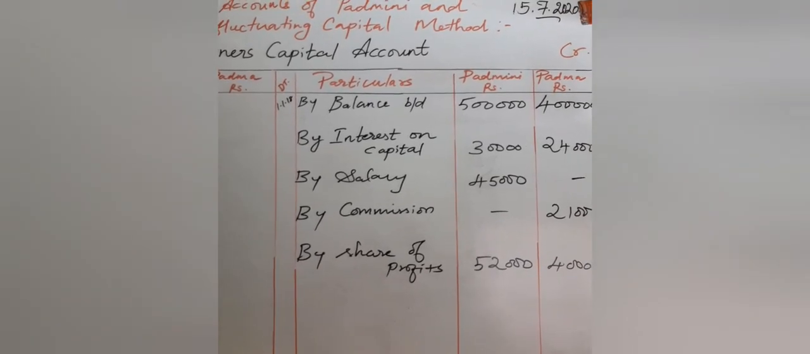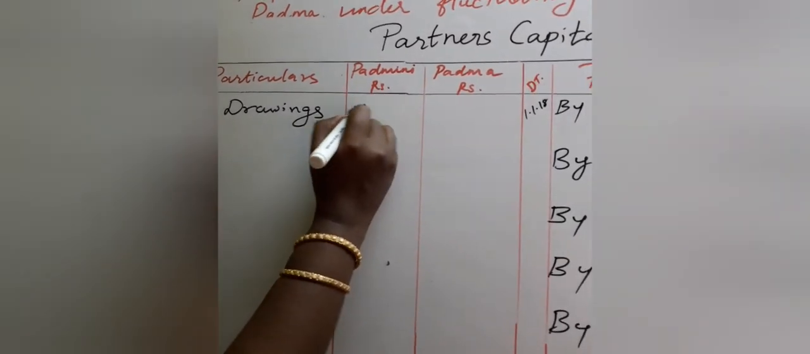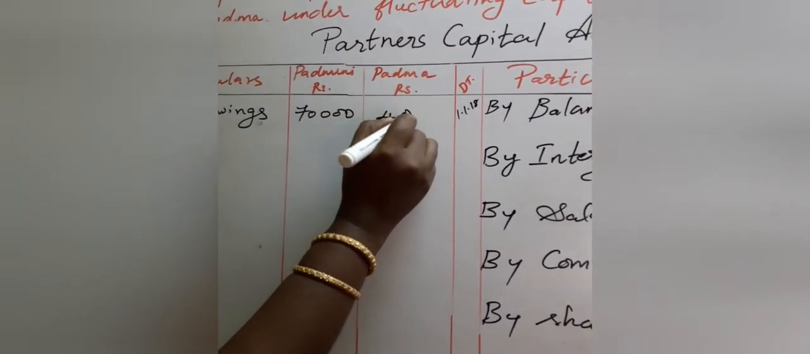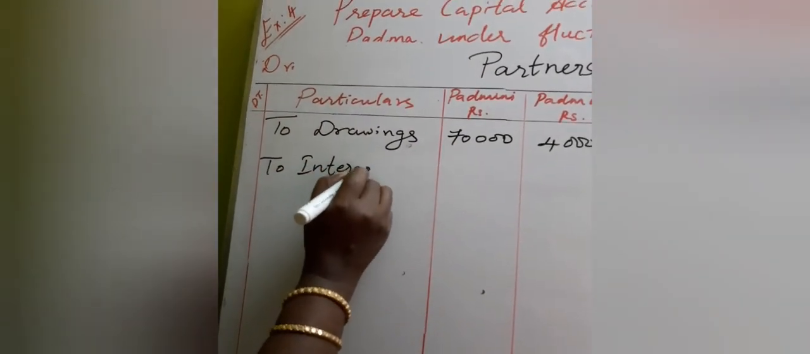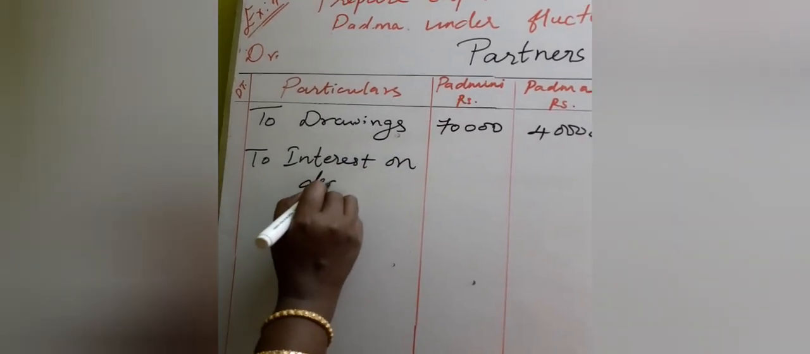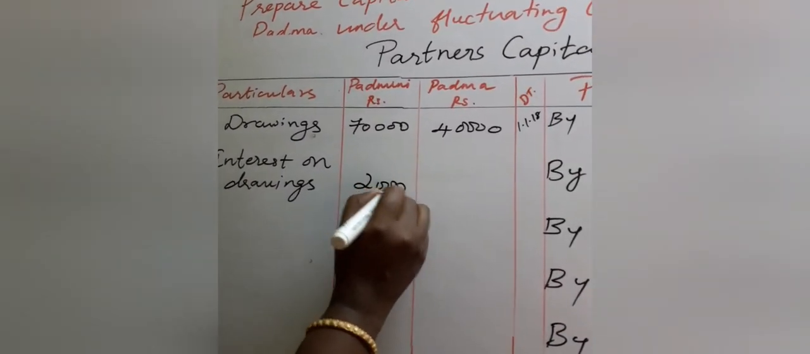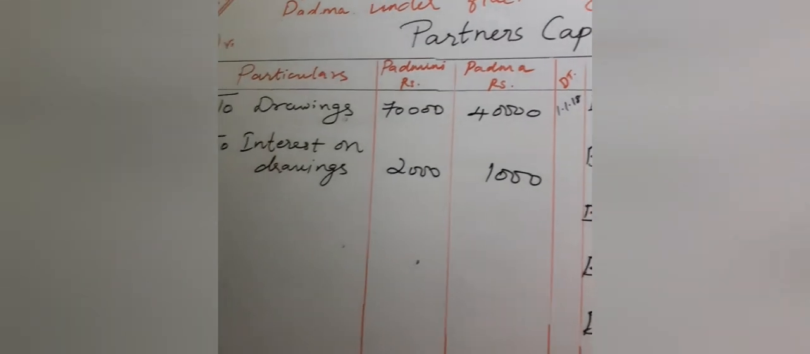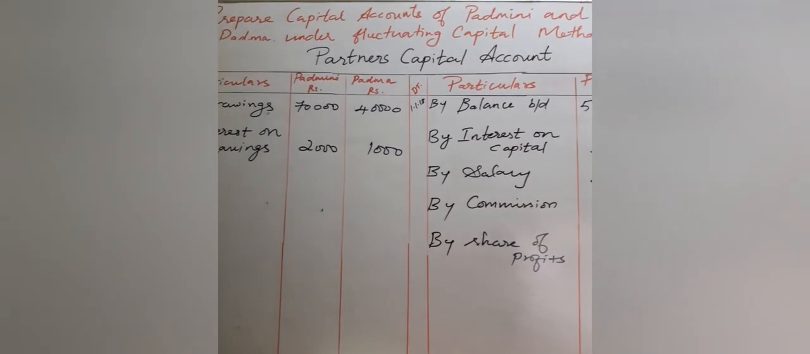Now there is drawings and interest on drawings, so we want to enter it in the debit side. So I'm going to write, to drawings, the amount is 70,000 and 40,000. To interest on drawings, there is an amount of 2,000 and 1,000. Hope you are able to understand, children. Now all the items are entered. So only one account in fluctuating capital method, that is all the sum.